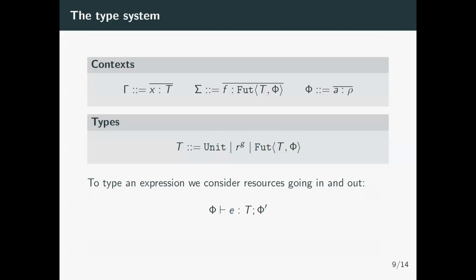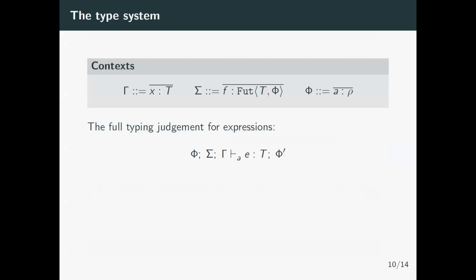To do that, we type expressions with a left-hand actor context that tells us what resources E will require from the actors. It will resort to a type T, and what resources E will release into the context. The full typing context for expressions will also have the futures that it will consume, the variables that we'll use, and it will be annotated with the actor that is executing the expression, because the expressions can be a hold and release that is dependent on the actor.